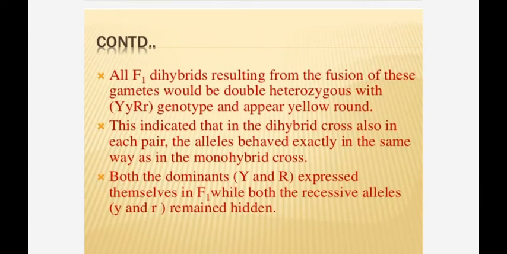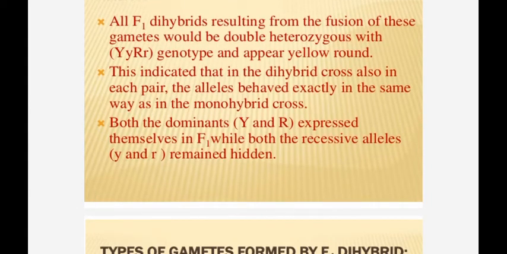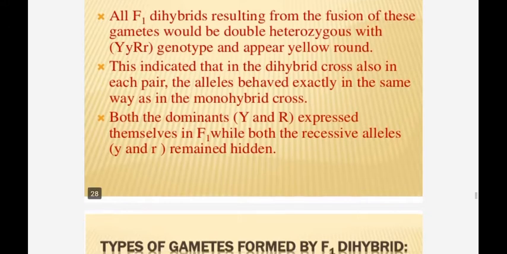In the F1 generation, all dihybrids resulting from the fusion of gametes would be double heterozygous with genotype YyRr and appear yellow round. This indicates that in a dihybrid cross, in each pair the alleles behaved exactly in the same way as in the monohybrid cross. Both dominant alleles Y and R express themselves in F1 while both recessive alleles remain hidden.